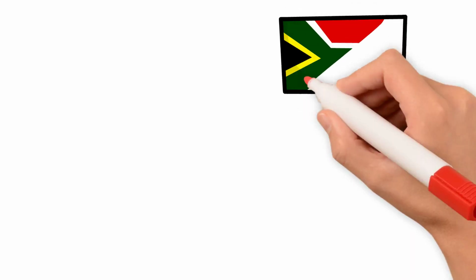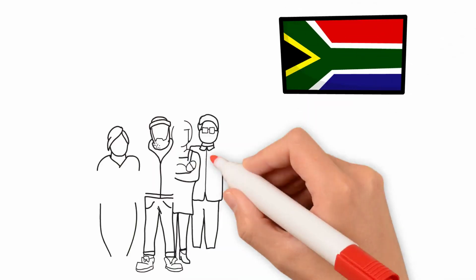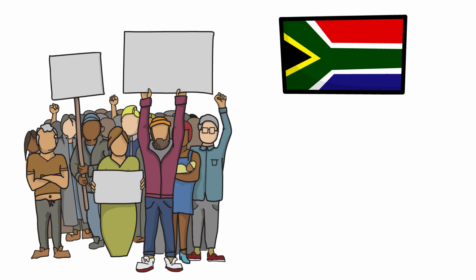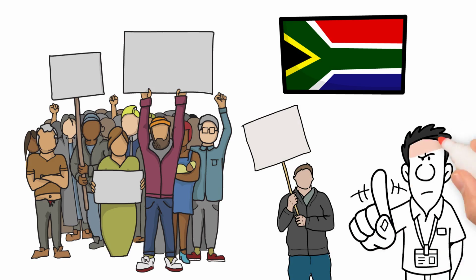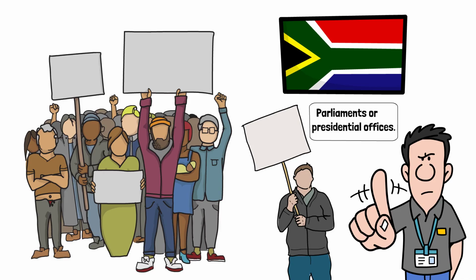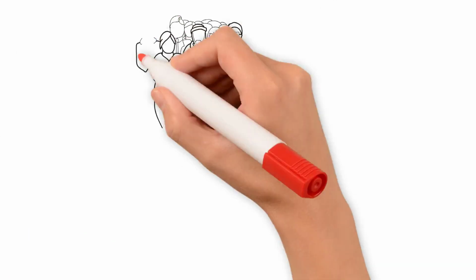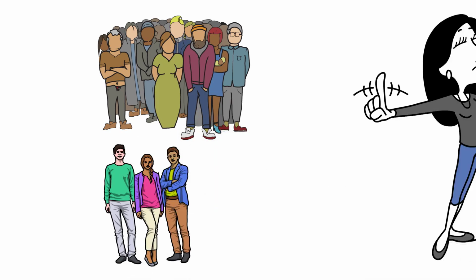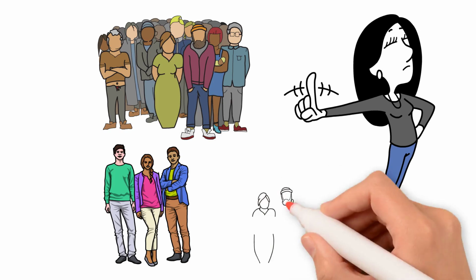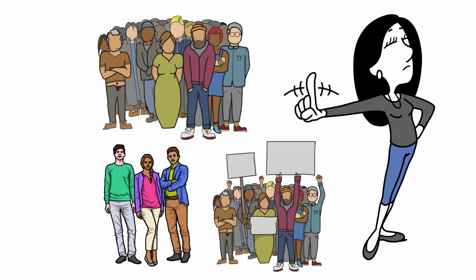Think of the fall of apartheid in South Africa, the civil rights movement in the United States, or more recently, the Arab Spring protests. None of these turning points were sparked in parliaments or presidential offices. Instead, they began in the streets, in communities, and among ordinary citizens who refused to stay silent. This is the power of civil society and social movements, the voice of the people when formal institutions fall short.